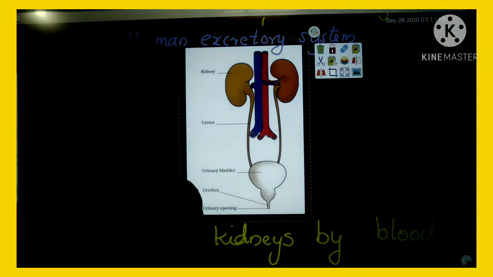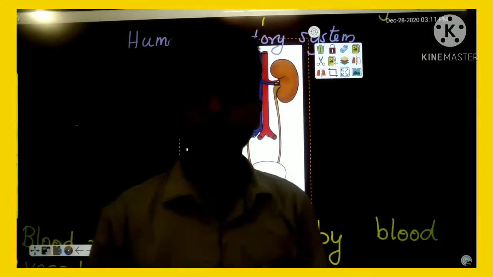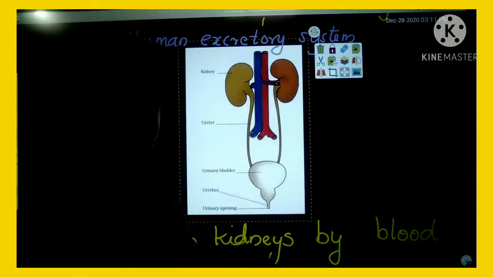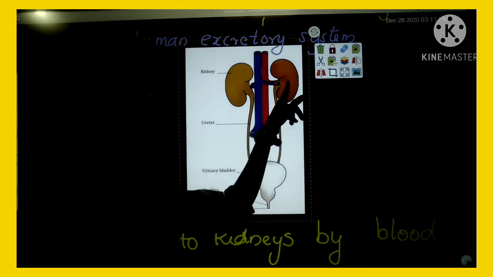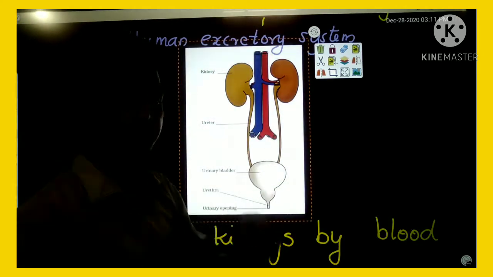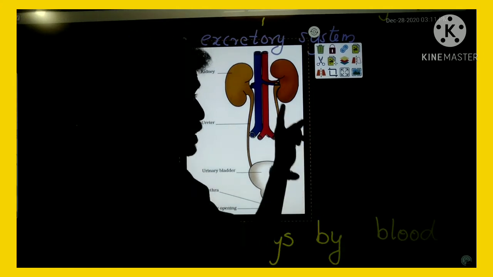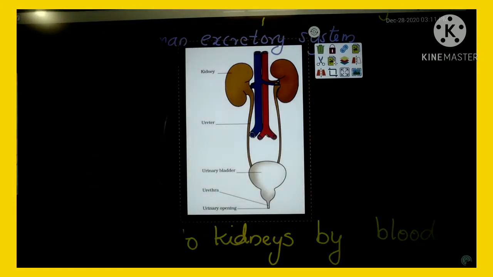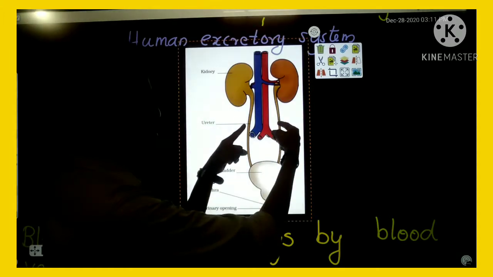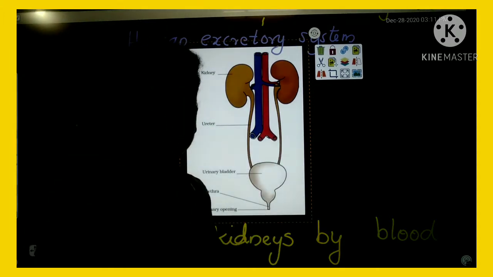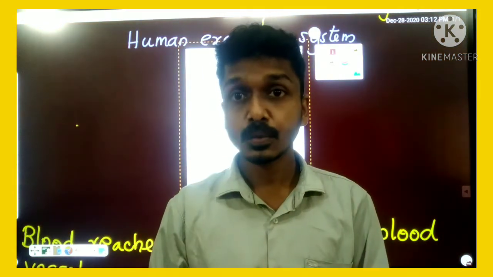Inside the kidneys, the harmful substances along with water form urine. Urine inside the kidney. Then that urine flows through these two tubes. The tubes are called ureters. Ureter. Clear?